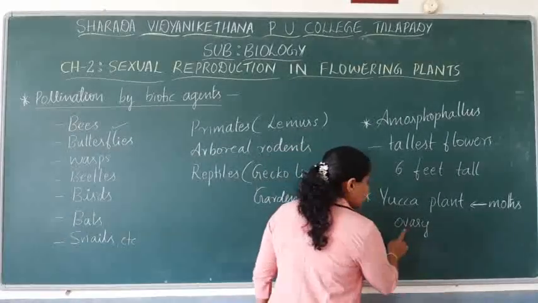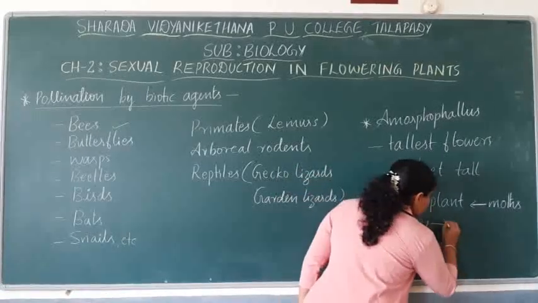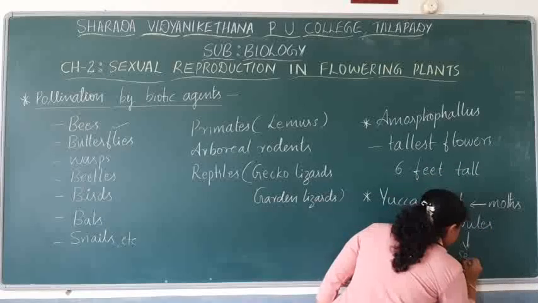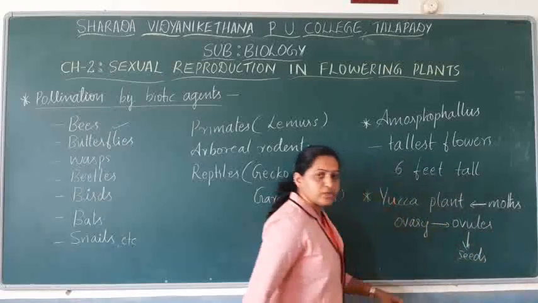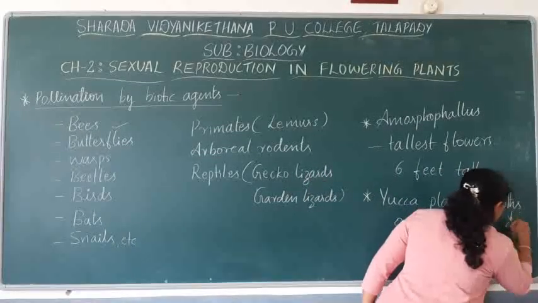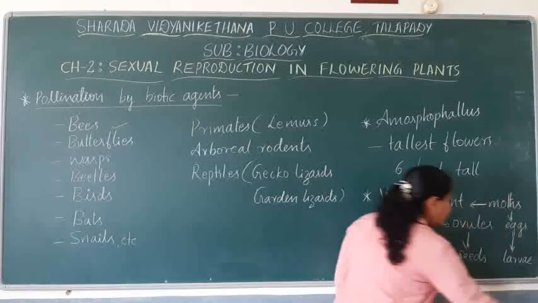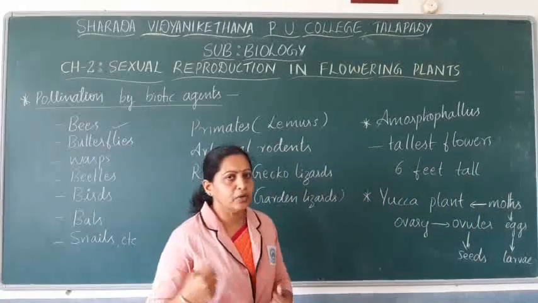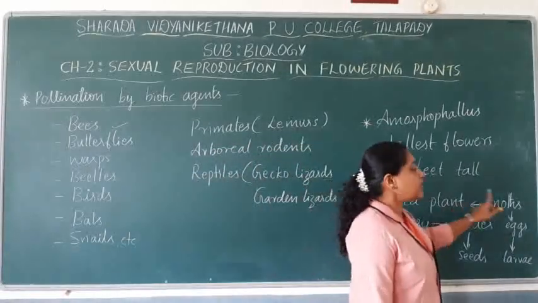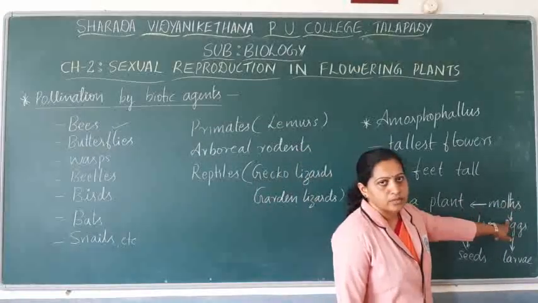The eggs that are laid inside the ovary, when the ovules develop into seeds, will develop into larvae and then the larvae form a new organism. So this is how there is a mutual relationship between the yucca plant and the moth.